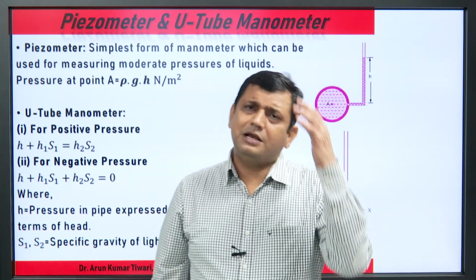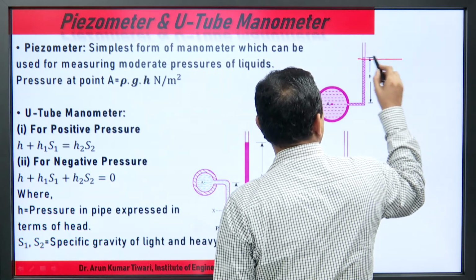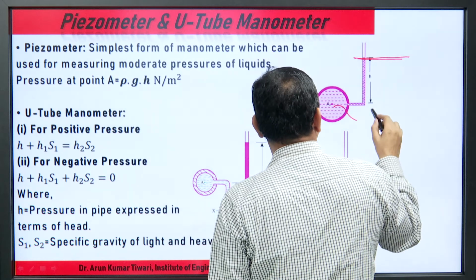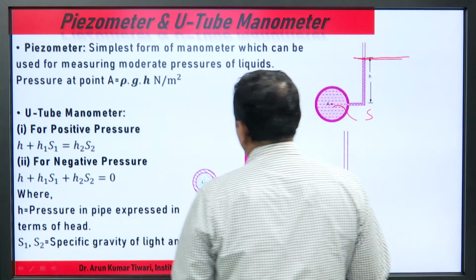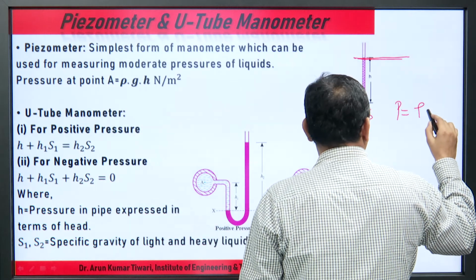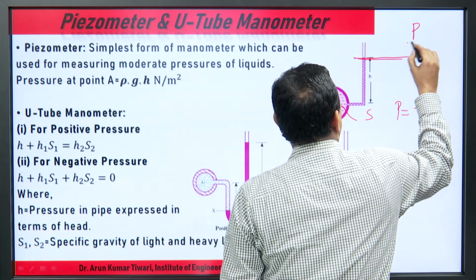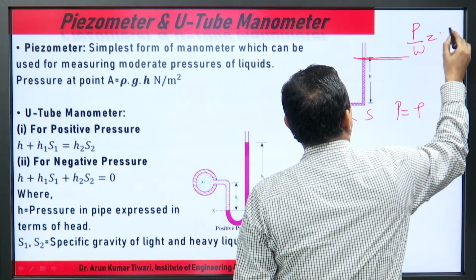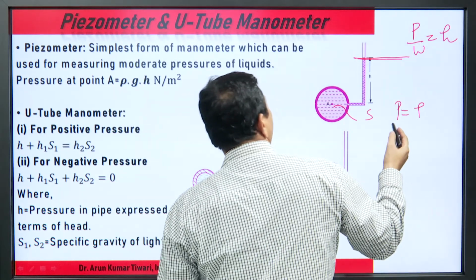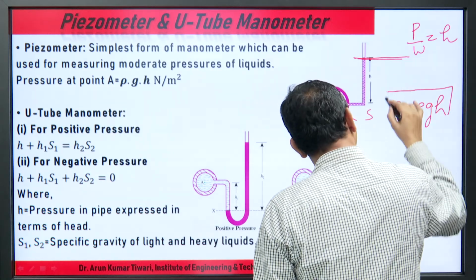So, how can we measure simply? The H column, with any specific gravity, gives the height H. So, the pressure P equals rho, a very simple equation. P upon w equals H, or P equals rho g H. This is the hydrostatic law. So, P equals rho g H, but that is the simple case.